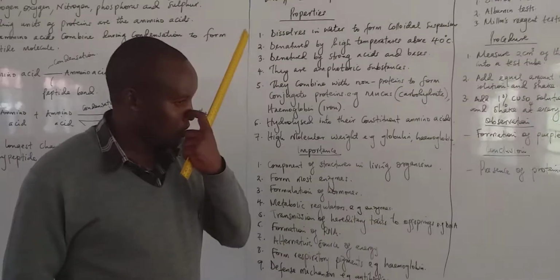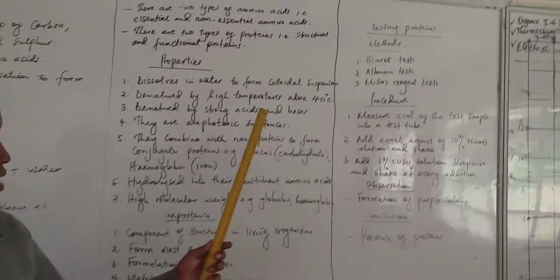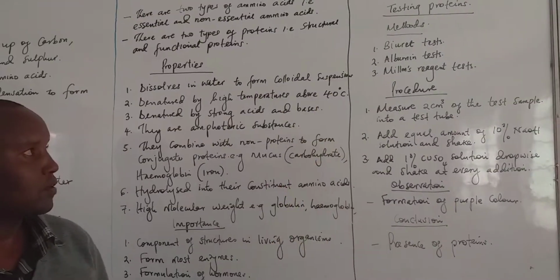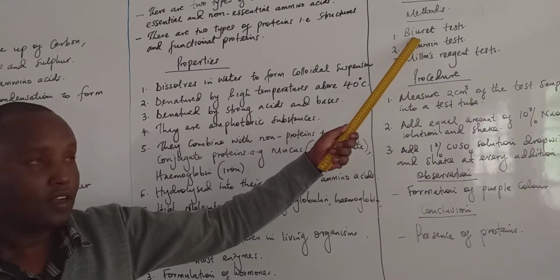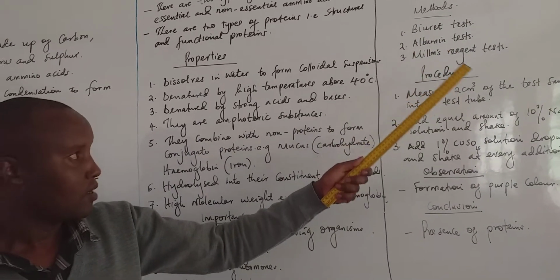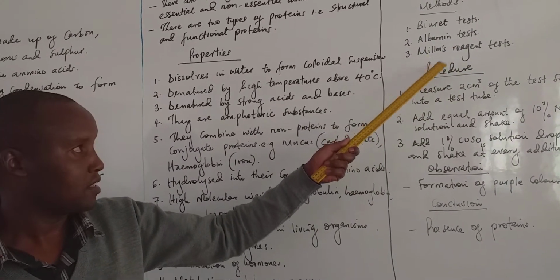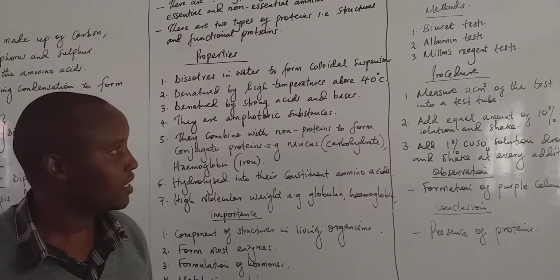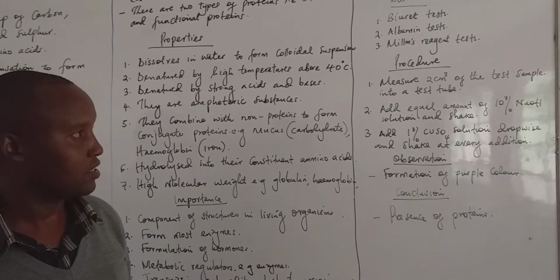Now, let's look at how to test the presence of proteins. There are 3 methods of testing proteins. We have what we call the Biuret test, we have the albumin test, we have the Millon's reagent test. These are the 3 tests which are used in testing the presence of proteins.